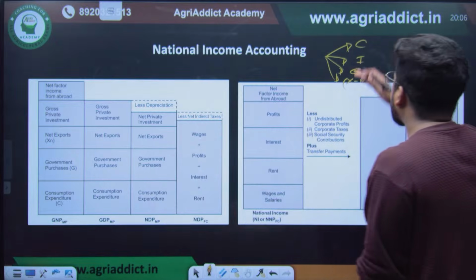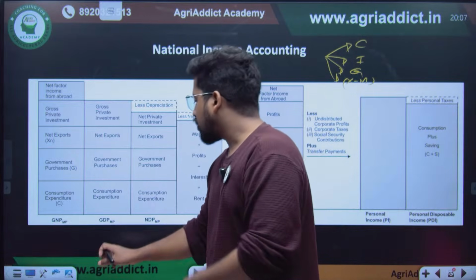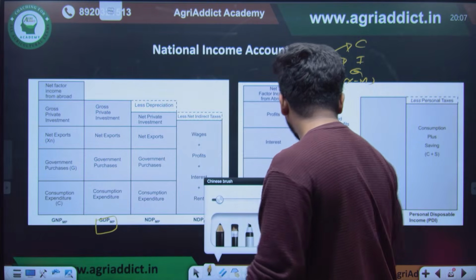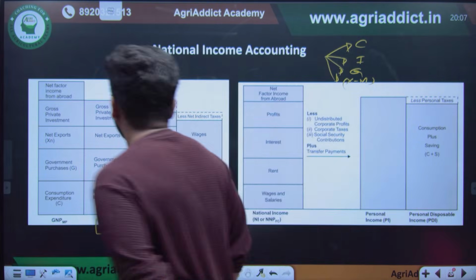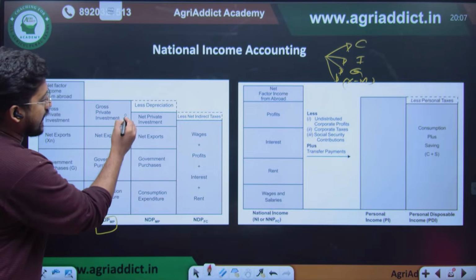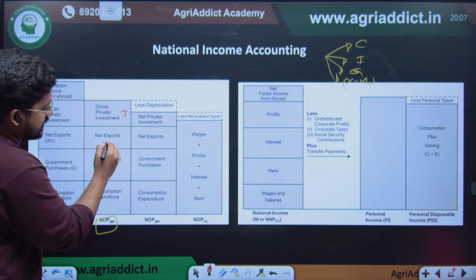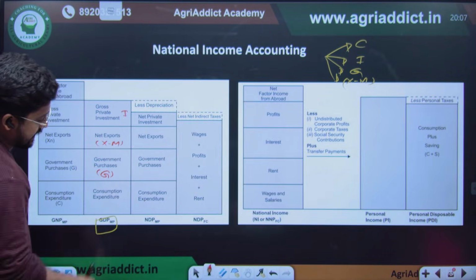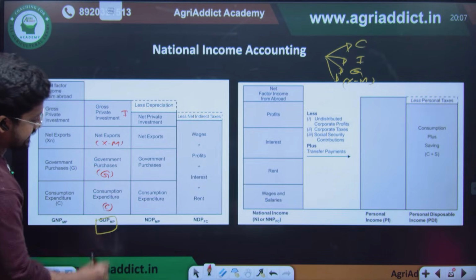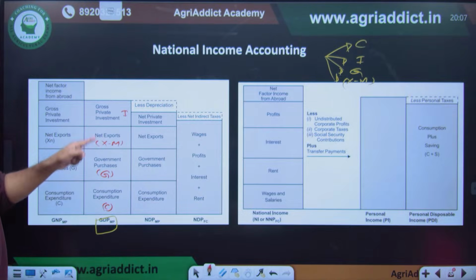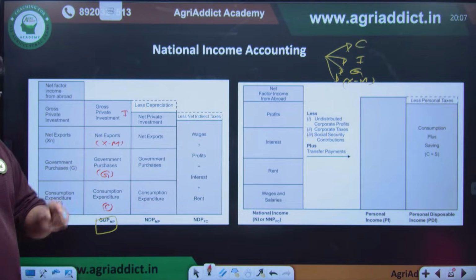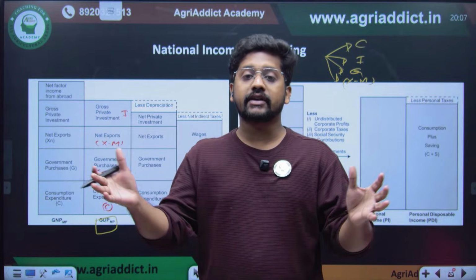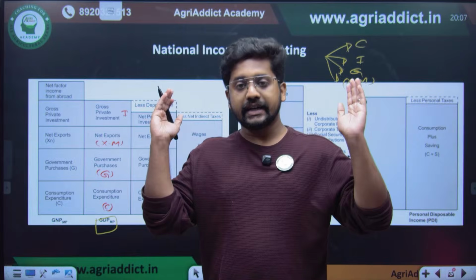If you add all these things, you will get the gross domestic product at market prices. What is this gross product at market prices? See, this is I. Net export, this is X minus M. Government purchases, this is G. And this is the consumer expenditure, this is C. So C plus I plus G plus X minus M will give you the gross domestic product at market prices. This is the value of goods and services which is produced within the territory of India.